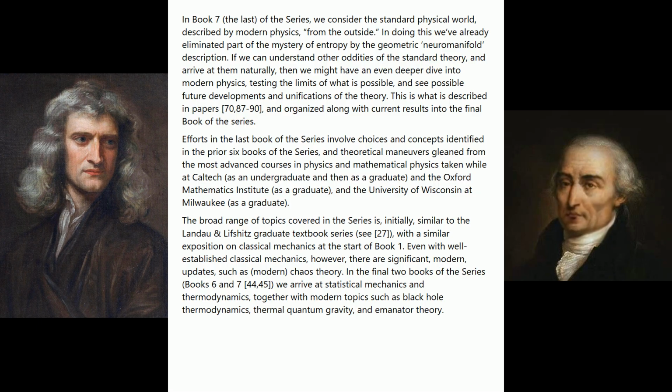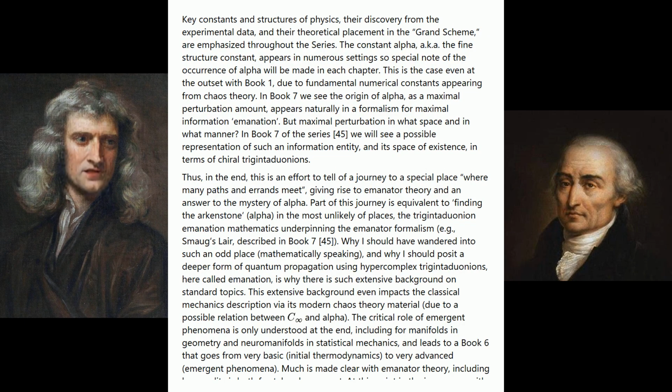In the final 2 books of the series, Books 6 and 7, we arrive at statistical mechanics and thermodynamics, together with modern topics such as black hole thermodynamics, thermal quantum gravity, and emanator theory. Key constants and structures of physics, their discovery from the experimental data, and their theoretical placement in the grand scheme, are emphasized throughout the series. The constant alpha, aka the fine structure constant, appears in numerous settings, so special note of the occurrence of alpha will be made in each chapter. This is the case even at the outset with Book 1, due to fundamental numerical constants appearing from chaos theory.